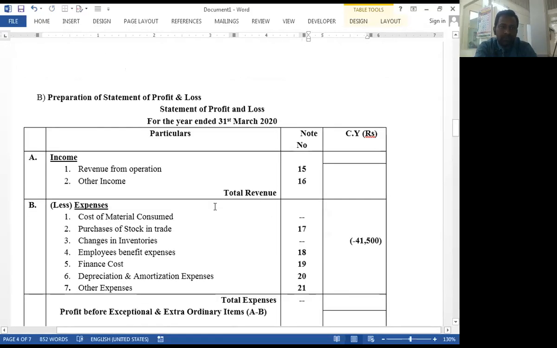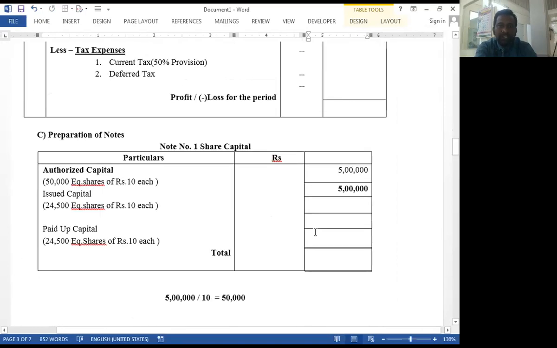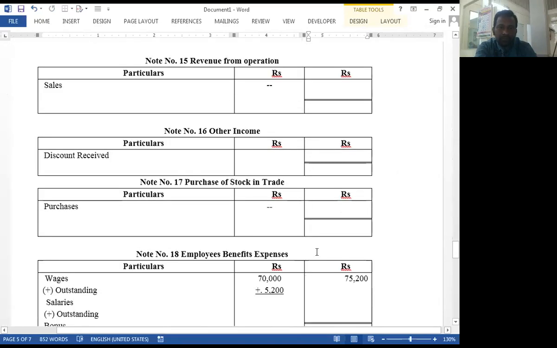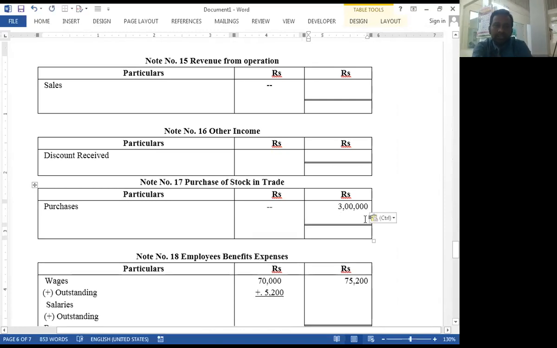So purchases of stock in trade. We have a separate note, notes number 17, purchases. Purchases of rupees 3 lakh. If purchase return is given, it is deducted from the amount of purchases.